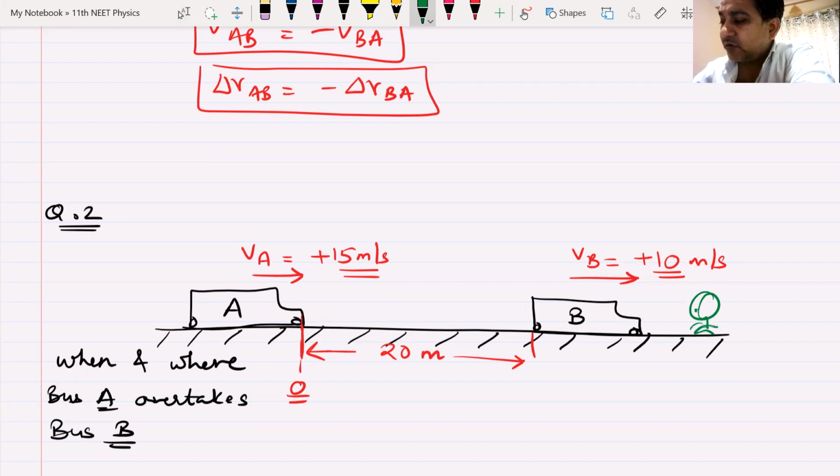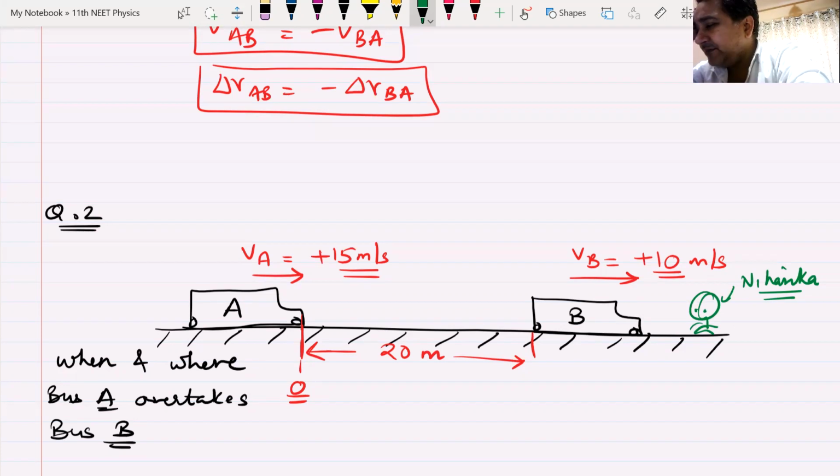I stand on the road or the ground. Let me call this Niharika. Niharika stands on the road. She can also sit if there's a bench available. Niharika sits on a bench, having an ice cream, and she's solving the question from the ground.